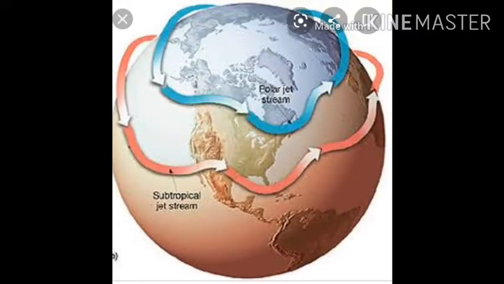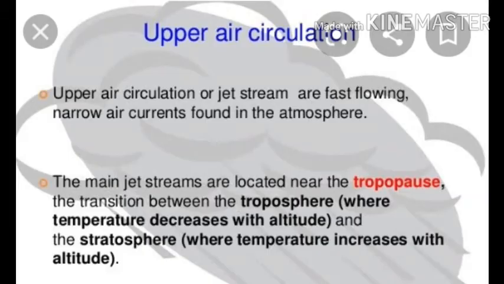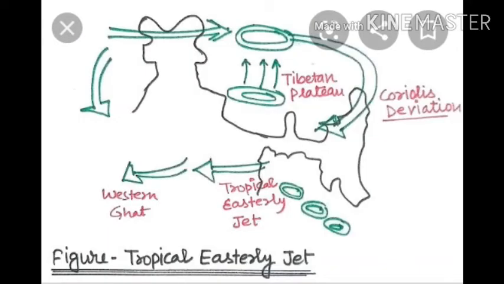See, the jet stream in the upper air system influences the Indian climate, and mostly at a height of about 10 to 14 km in the subtropical high pressure belt, a different pattern of air circulation is observed. What is observed in that? In this, the winds blow from west to east, north of the Himalaya mountains, and roughly parallel to the Tibetan plateau. These are called jet streams.